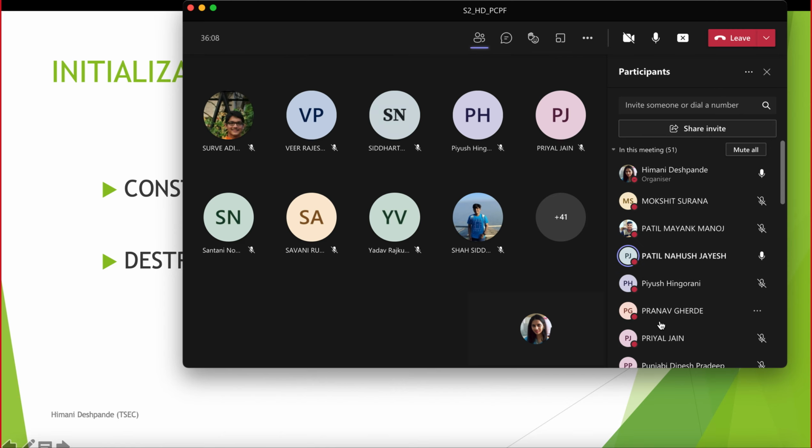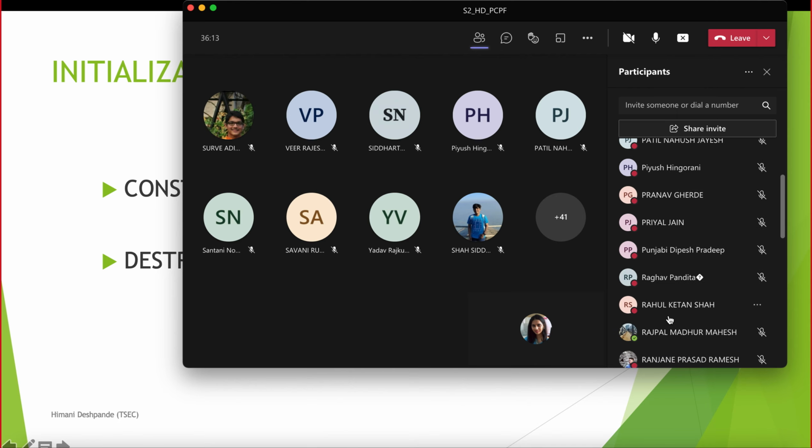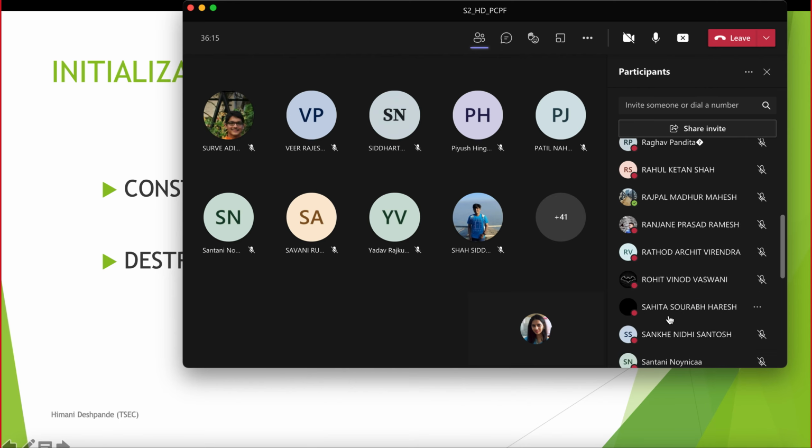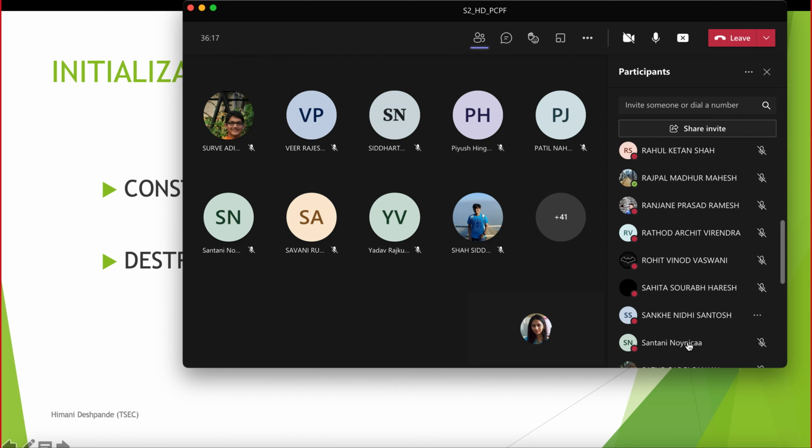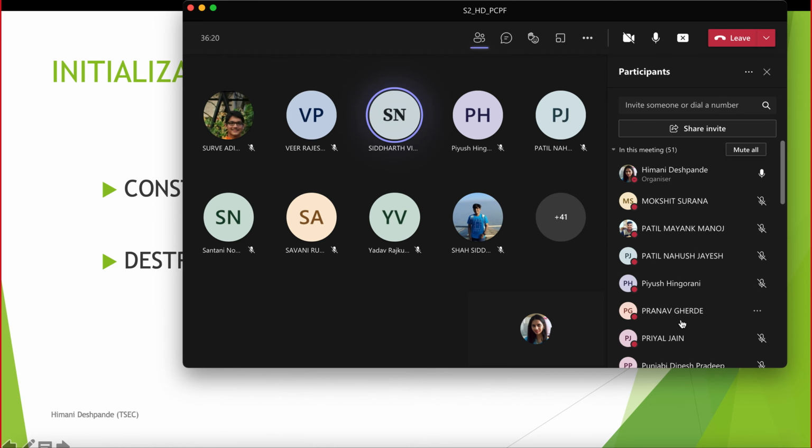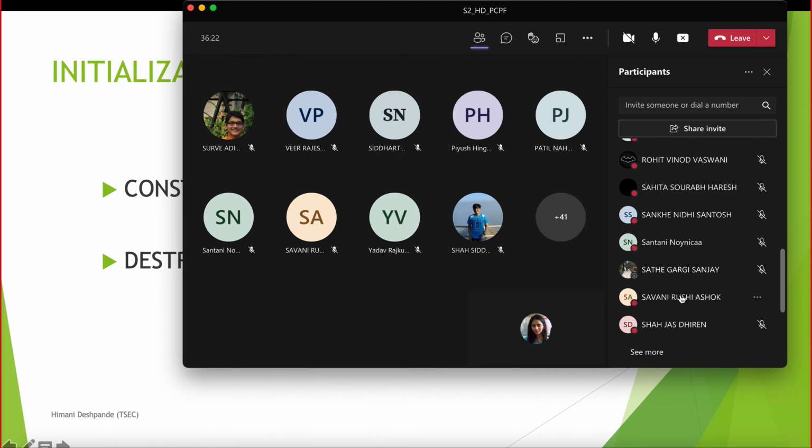It is invoked when the object of the class is created. Yeah, Nahush. So it is invoked when the object is created. That's completely right. Anybody else with anything else that you know about? No, it doesn't have a return type. Very good. Yeah, so it does not have a return type.